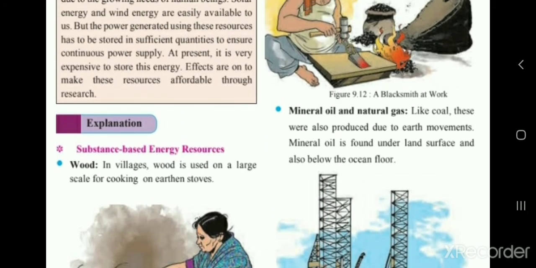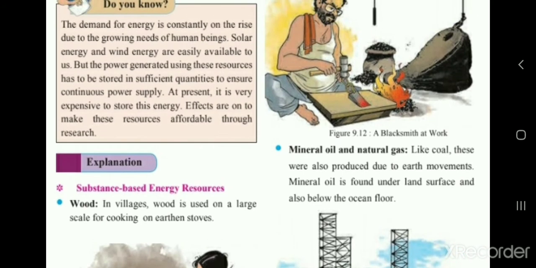Now let's see the next example, mineral oil and natural gas. Like coal, these were also produced due to earth movement. Mineral oil is found under the land surface and also below the ocean floor. So as coal is formed because of earth movement, like that only, mineral oil as well as natural gas are formed. Mineral oil is found under the land surface as well as below the ocean floor.